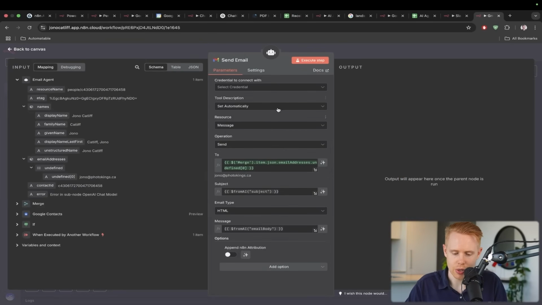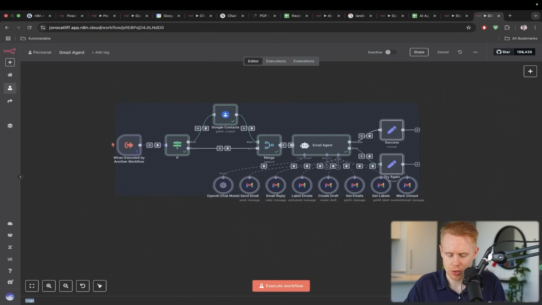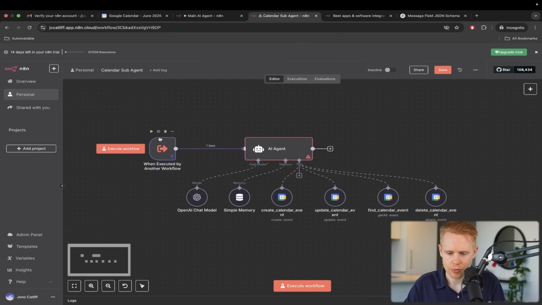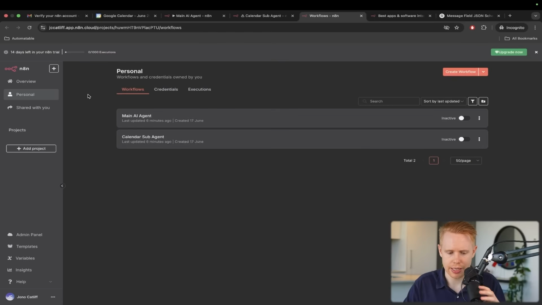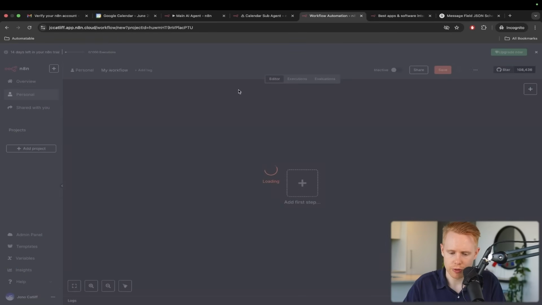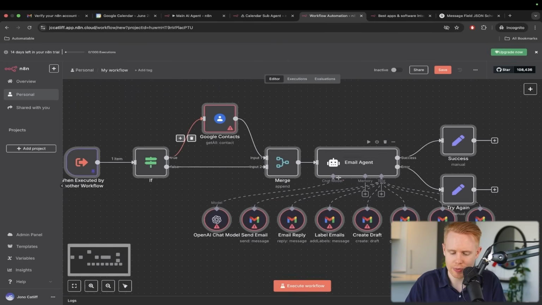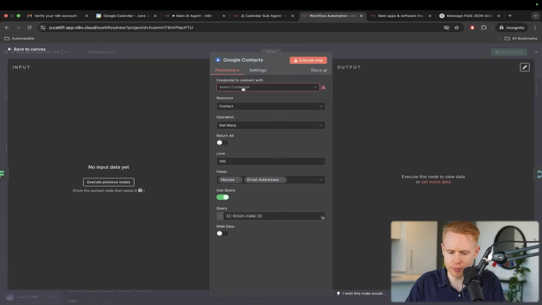So for instance, we could automatically send off an email to a person with a particular subject line. If I wanted to, and again, these blueprints will be down below, we could just copy this really quickly in here. I'm just going to create another application here for you guys to take a look at. We could create a workflow. I'm going to paste it in here, and you could download these blueprints in the description down below. We could paste this in there and just choose new credential.